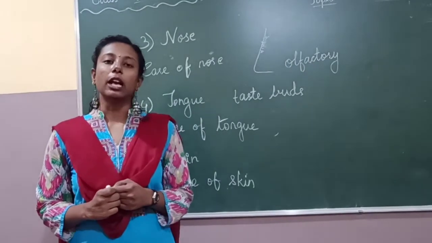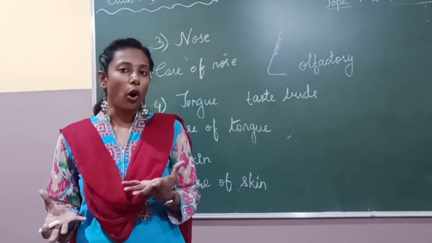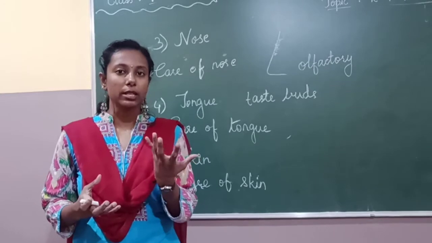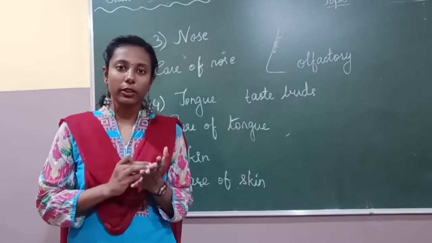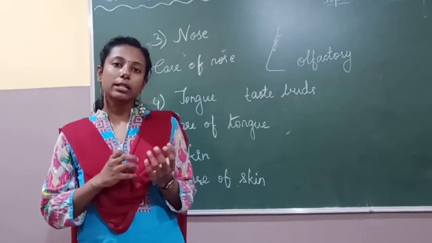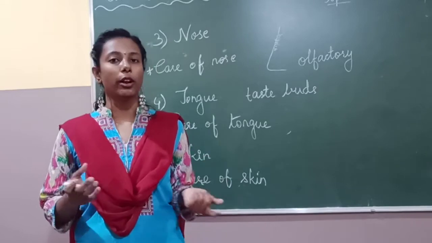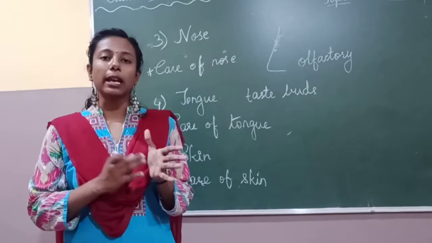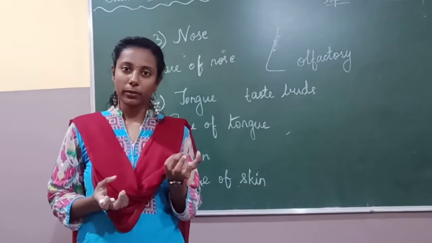And skin, it helps us to feel things, right? So sometimes we feel hot, if we hold a substance, we feel the substance, right? So that is because of the presence of nerve endings in the skin. These nerve endings carry the signal to the brain, and from the brain it gives back the message to us, saying what kind of item or thing we are holding.